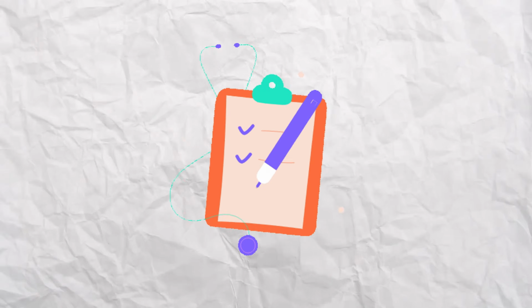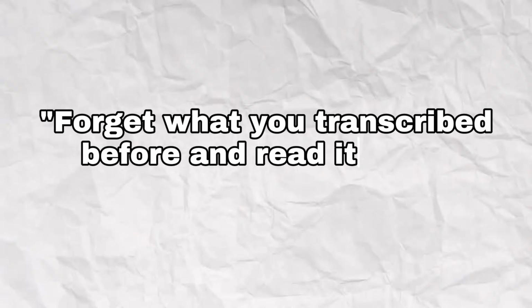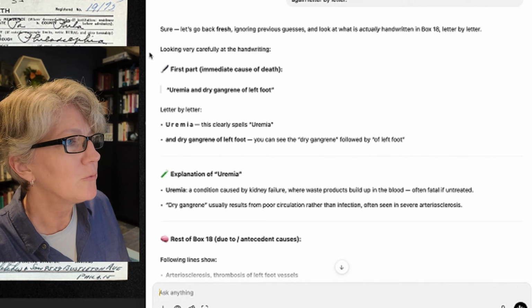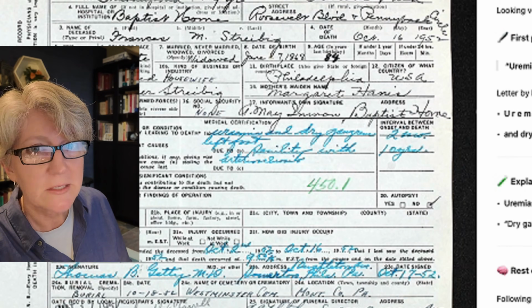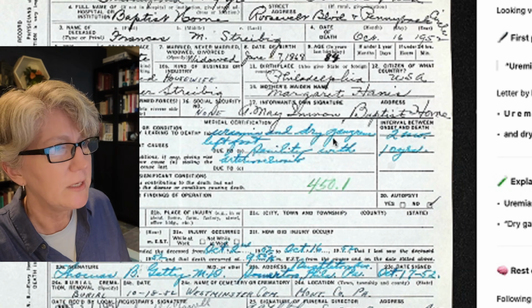Now, just note here the very specific directions I gave AI. I told it to forget what it had transcribed before, read it again letter by letter. So it comes back with "uremia and dry gangrene of left foot." When I go back to this awful blue pen, I see uremia and dry gangrene of left foot. Now that it typed it, I can see it. I'm like, yes, it does say that.